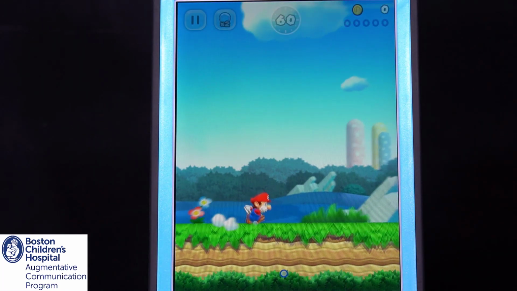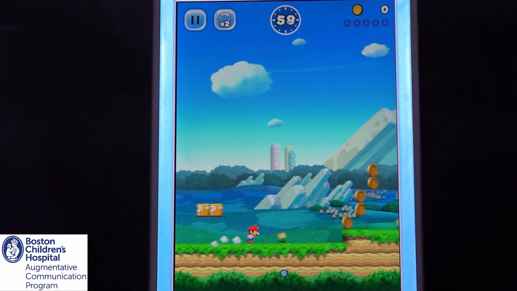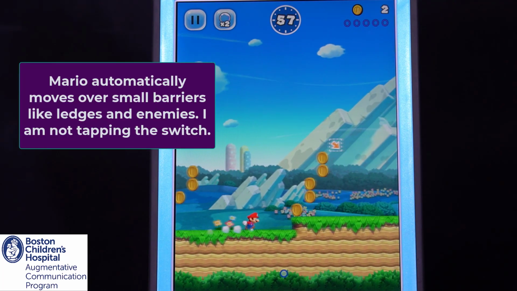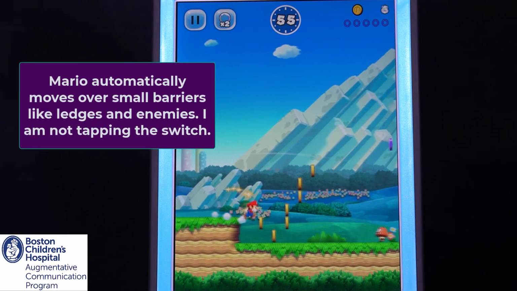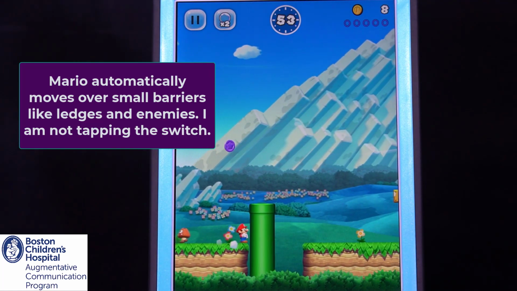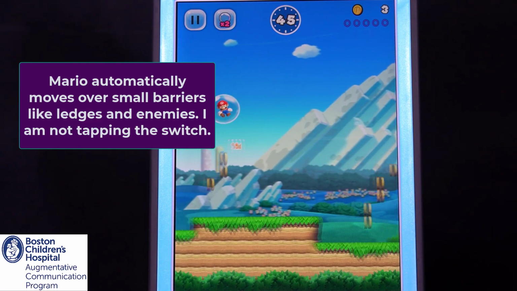When the level starts, Mario is already running and I no longer need the joystick. I'll need to tap my switch once for a standard jump and tap and hold for a higher jump. That is all I need to do with the switch to make Mario collect coins, avoid falling into a pit, and if Mario ends up in a bubble, tapping once will release him.